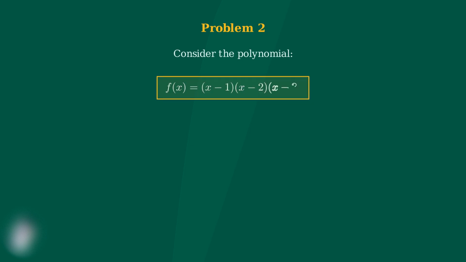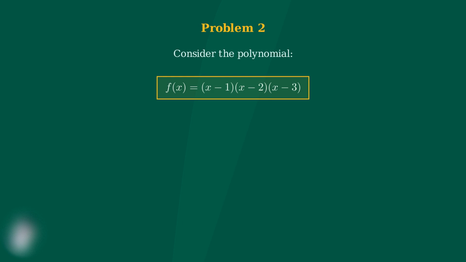Now let's move to our second problem, which will show us a different scenario where we can identify the exact real roots of a polynomial. Our second problem presents a polynomial in factored form. This will allow us to directly identify all the real roots and verify our understanding of the relationship between degree and maximum real roots. The polynomial is written as the product of 3 factors, x minus 1 times x minus 2 times x minus 3.